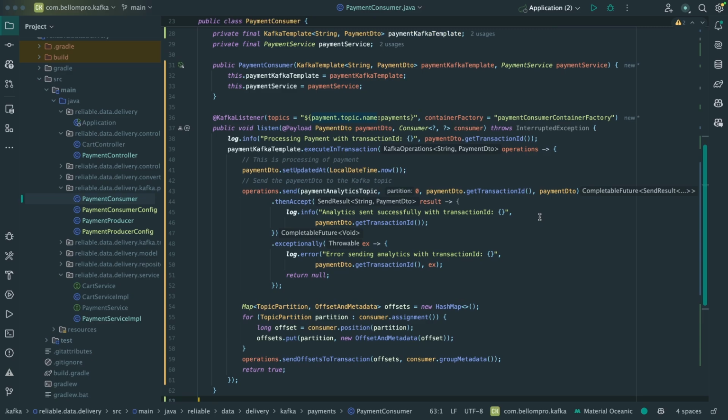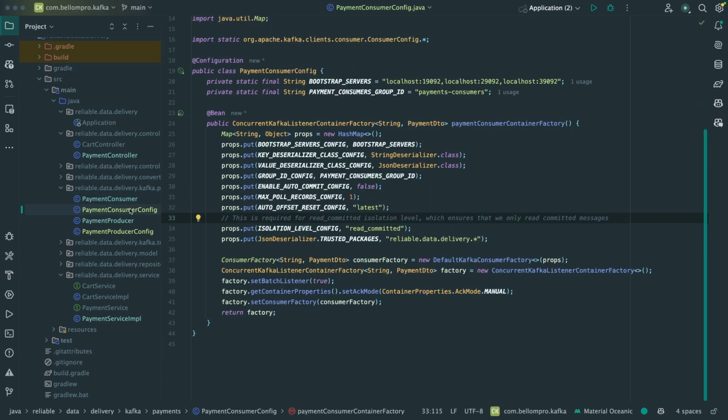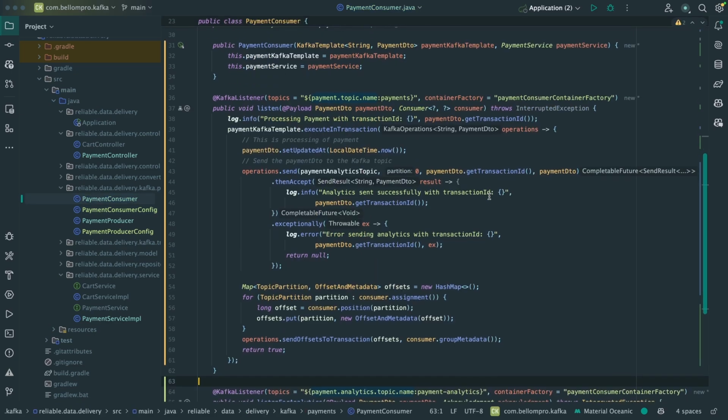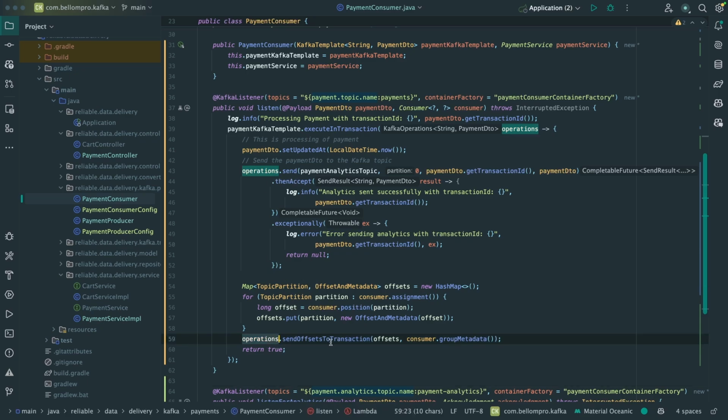Another very important thing, I don't know if you have noticed it, if we check the consumer config, even though I have set acknowledgement mode to manual in the configuration, because the consumer is processing the message in a transaction, the operation here, as you can see below, the operation send offset to transaction actually tells Kafka to commit the offset of the processed message as part of the transaction.